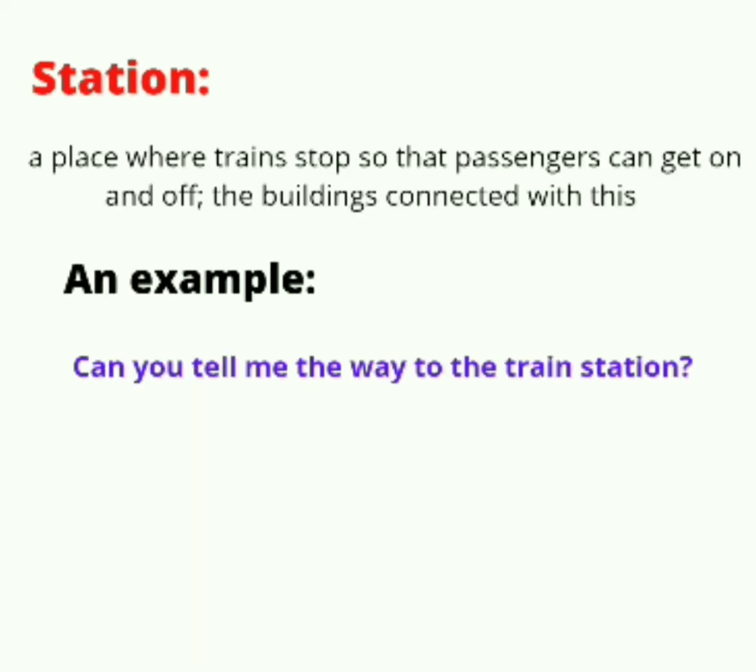Number 6 is station. Station is a countable noun defined as a place where trains stop so that passengers can get on and off. An example, can you tell me the way to the train station?